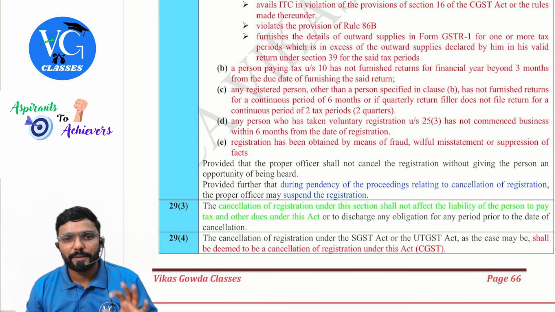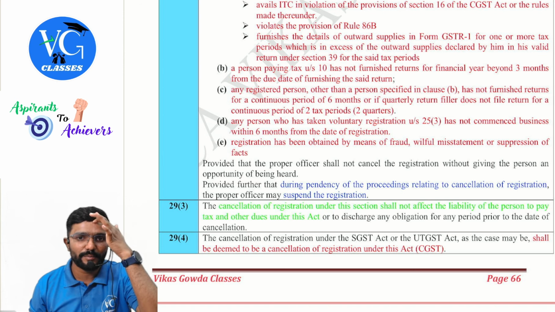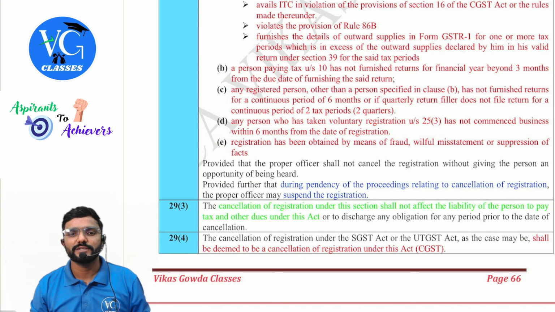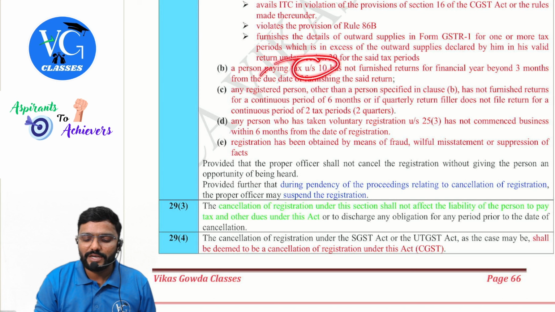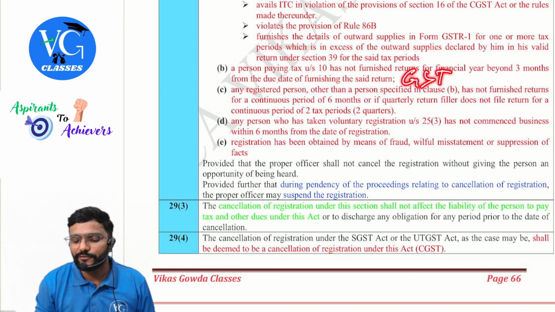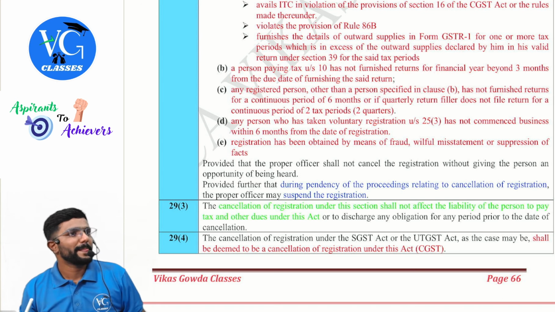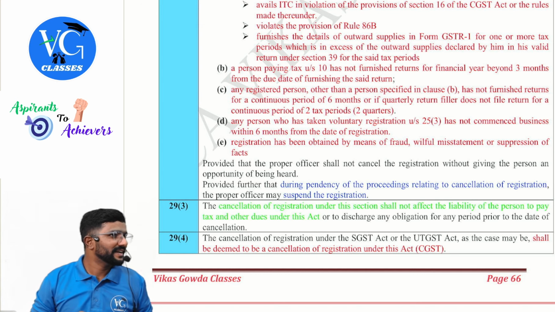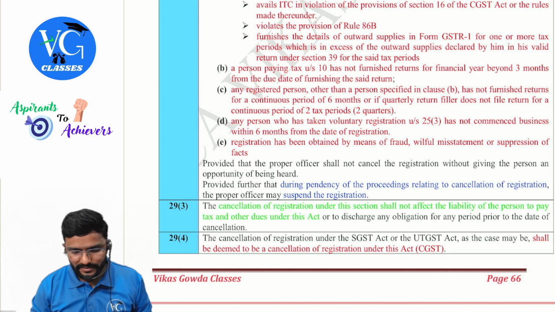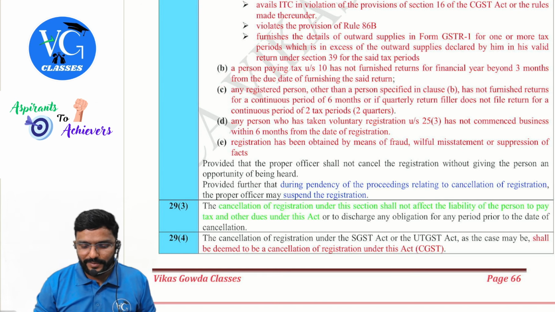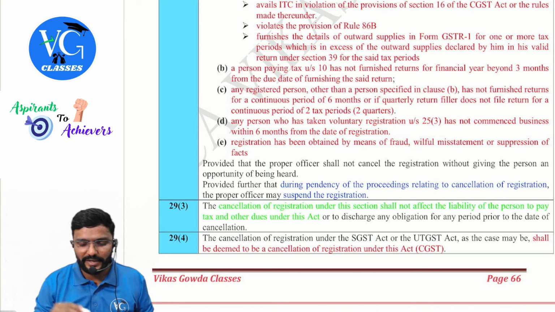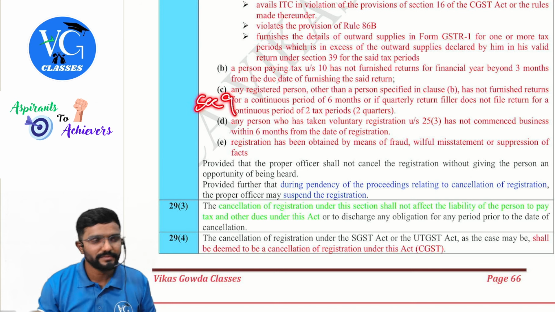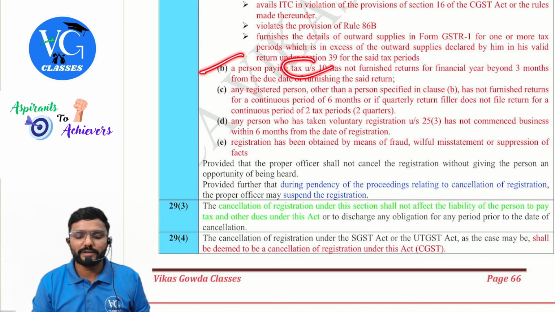Clause B. A person paying tax under Section 10, that is composition, has not furnished return for a financial year beyond 3 months from the due date of furnishing the return, guys. So this guy who is covered under Section 10 has to file the GSTR 4 annual return. He has not filed it 3 months even after the due date. Clear? Can his registration be cancelled? Yes.